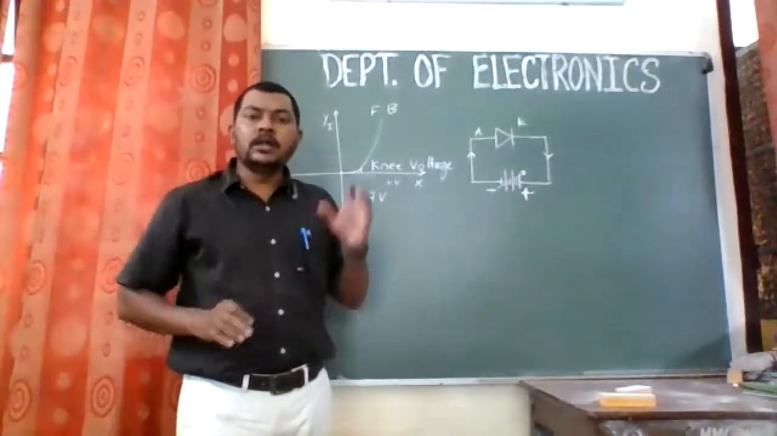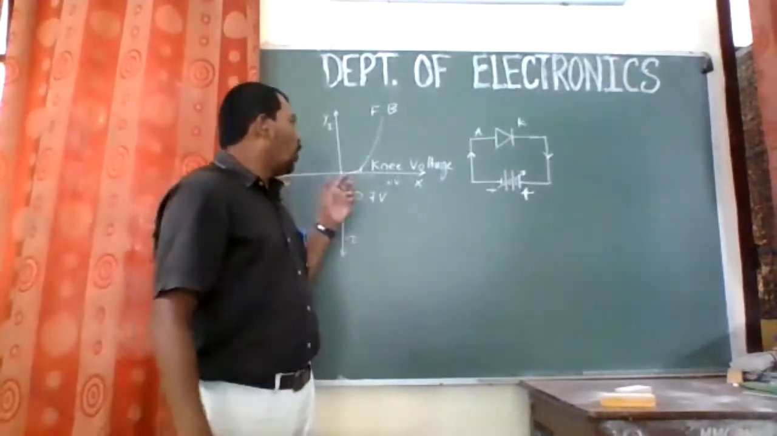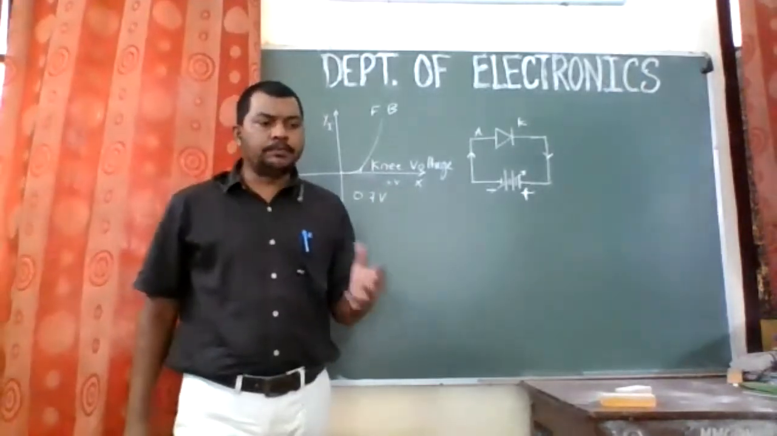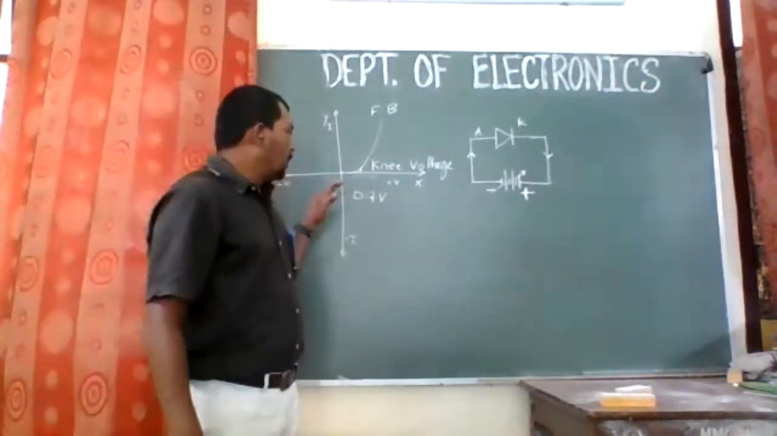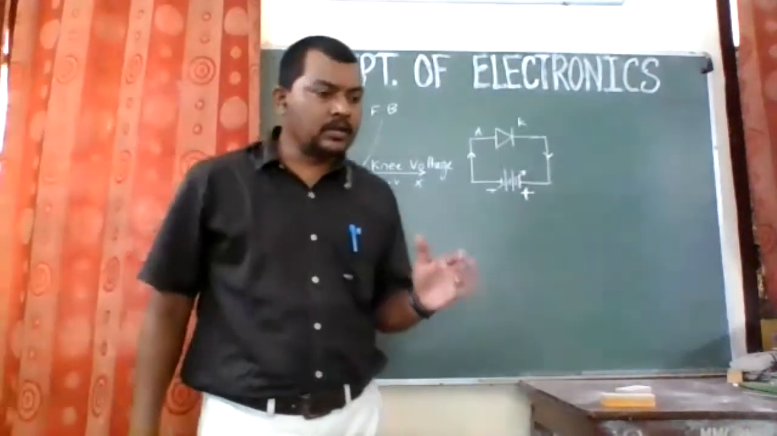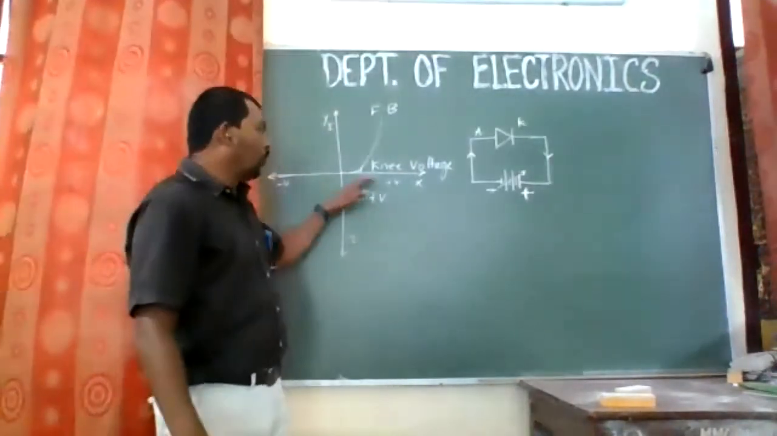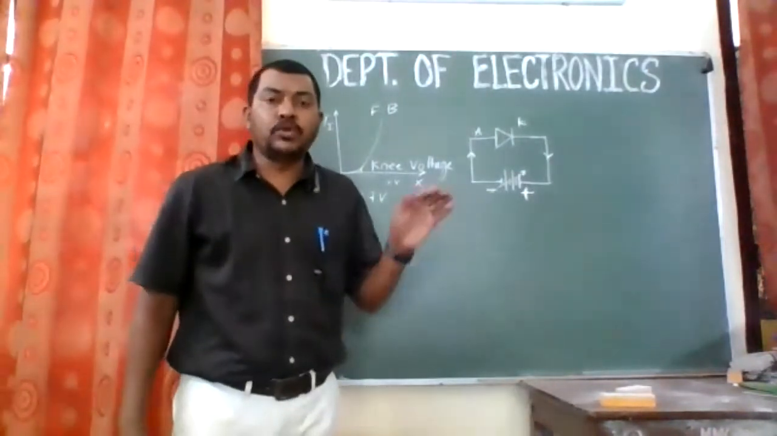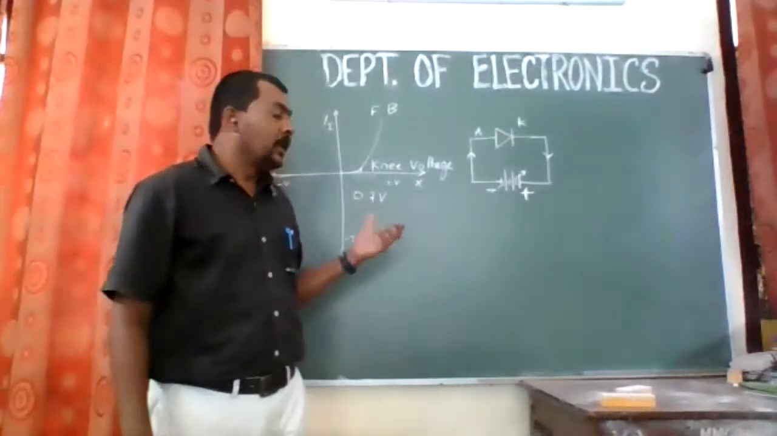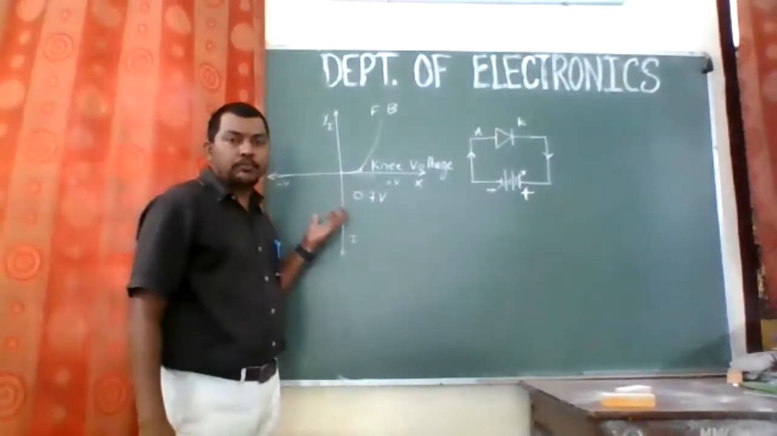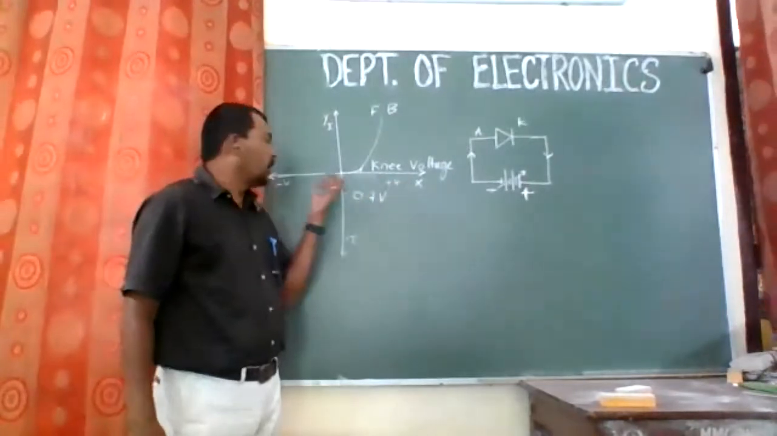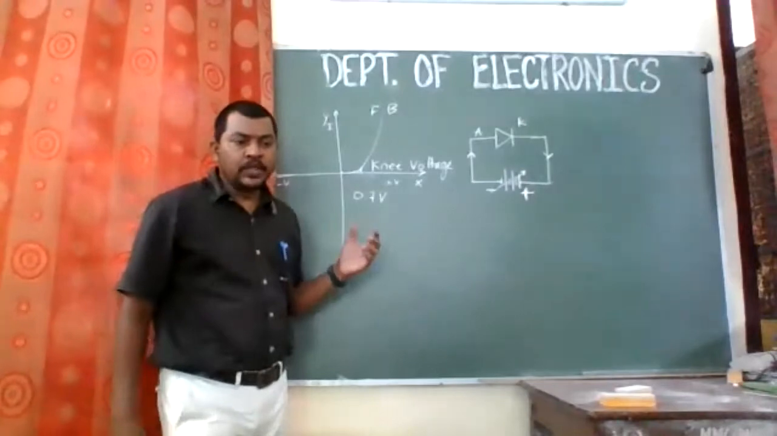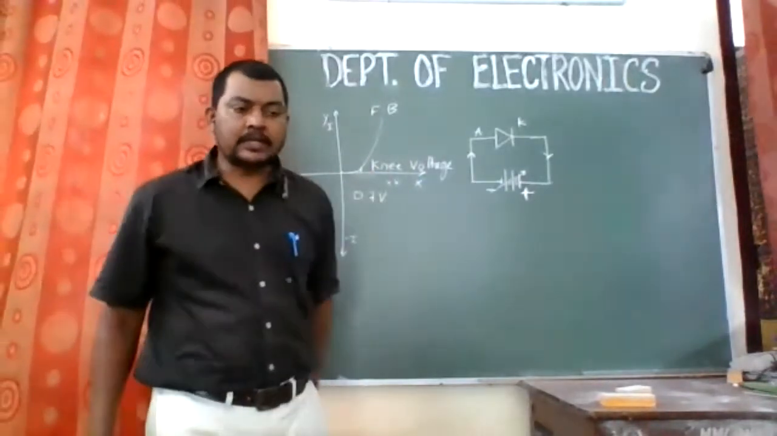So VI characteristics are the voltage and current characteristics of a PN junction diode, right? The VI characteristics of a PN junction diode is the graph, the relation between the voltage across the diode and the current flowing through that diode. That is shown in a graph where we take voltage on the x-axis and the corresponding current on the y-axis, right? So this was for the forward bias characteristic.